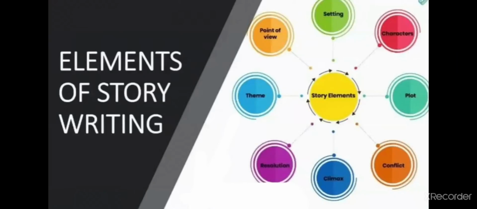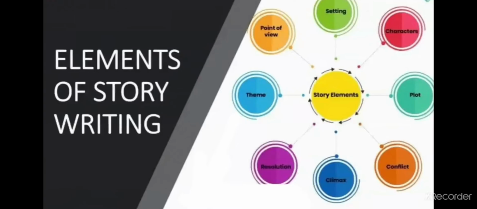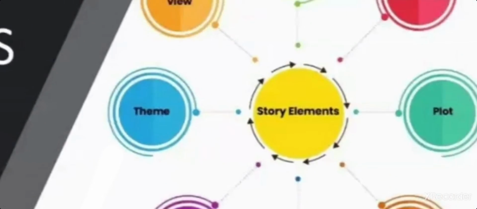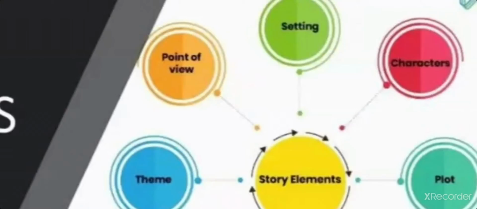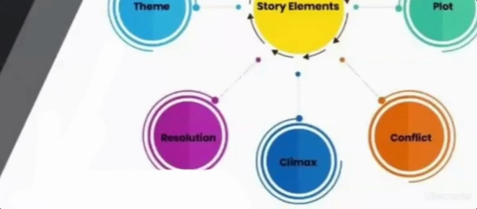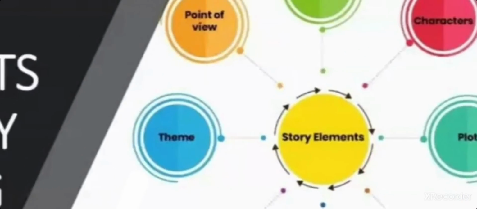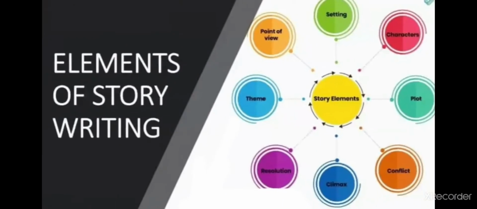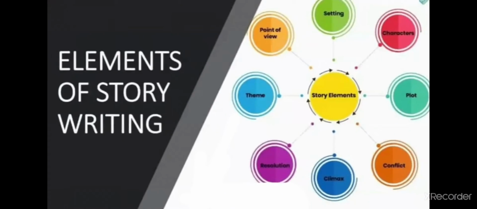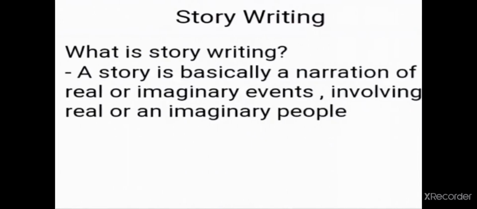So today I am going to tell you the elements of story writing. What are the basic and most important elements of story writing? Here they are. I have a flowchart with me right now. Let me show you. So this is the flowchart. Story elements are setting, point of view, characters, theme, plot, then resolution, climax and conflict. So these are some of the elements of story writing.